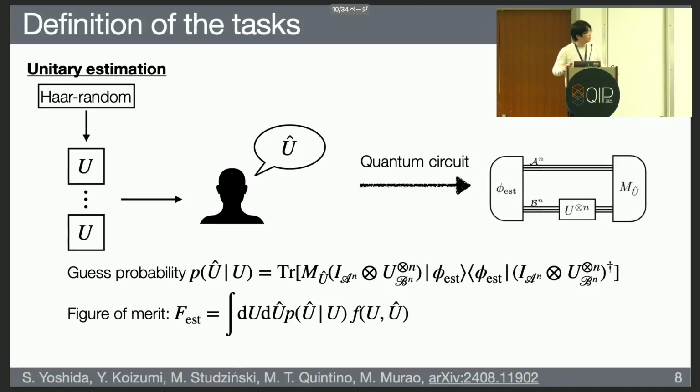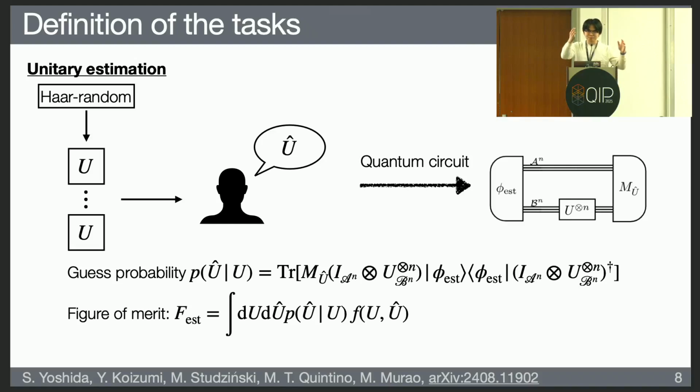Okay. And for unitary estimation, the task is as follows. You have some unknown unitary operation, which is drawn from the Haar random distribution, and you can query it n times. The task is to estimate what this unitary is. What the estimator can do is represented by the quantum circuit on the right.